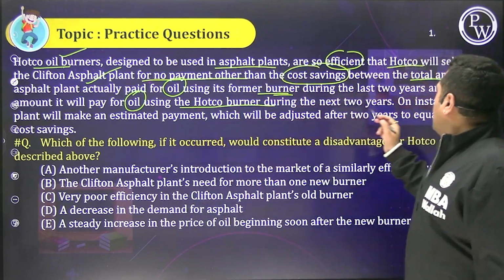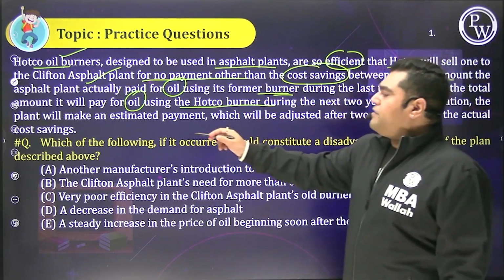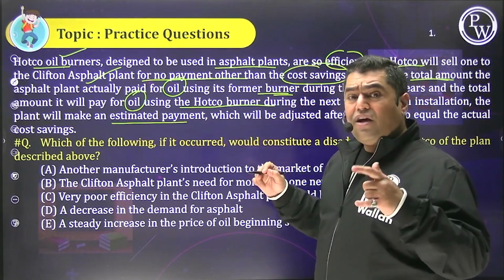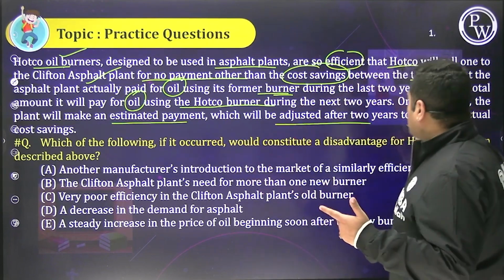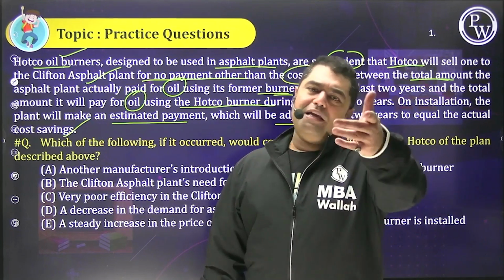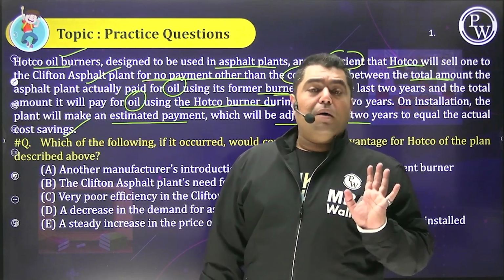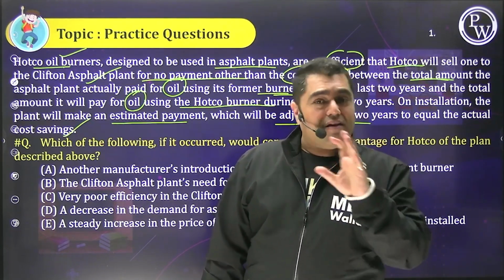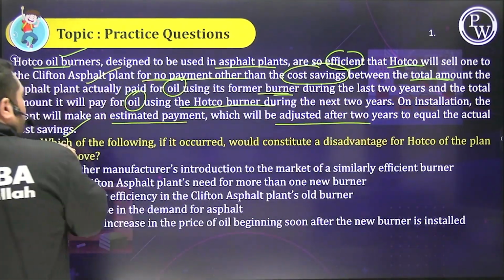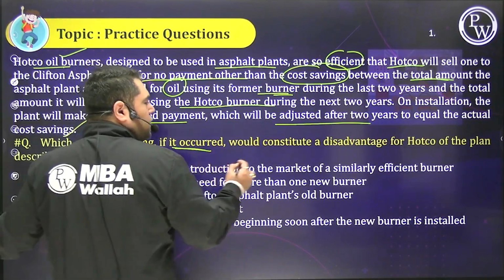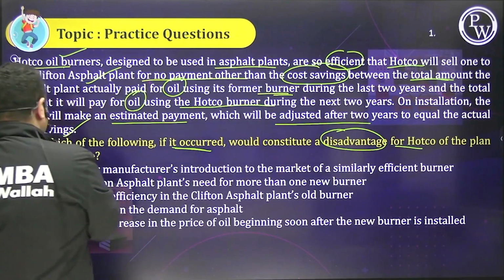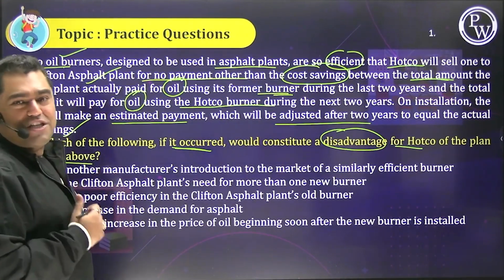Chaliye, theek hai? Acha, on installation the plant will, matlab, while installing it will make an estimated payment. Again, going down 2 years it will be adjusted to equal the actual cost savings, because if it is more or less, money will be given or taken. Bhai, woh toh done deal hai. But it has all to do with oil, which is given in the passage. Bas khatam. Now people, look at the magic. Which of the following, if it occurred, would constitute a disadvantage for Hotco of the plan? So which can be a major disadvantage?